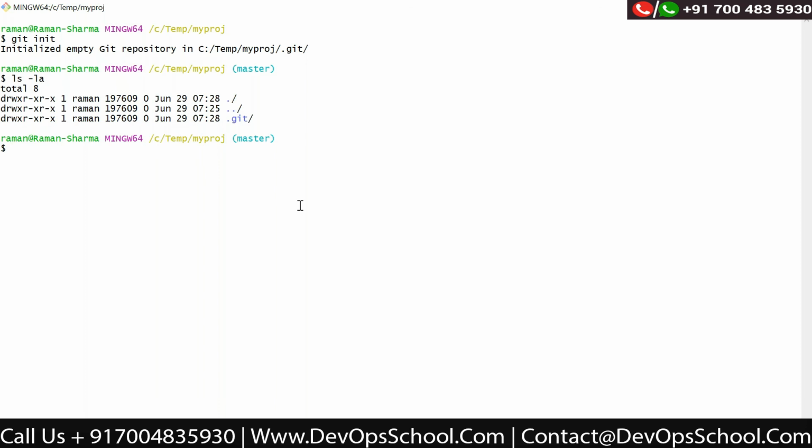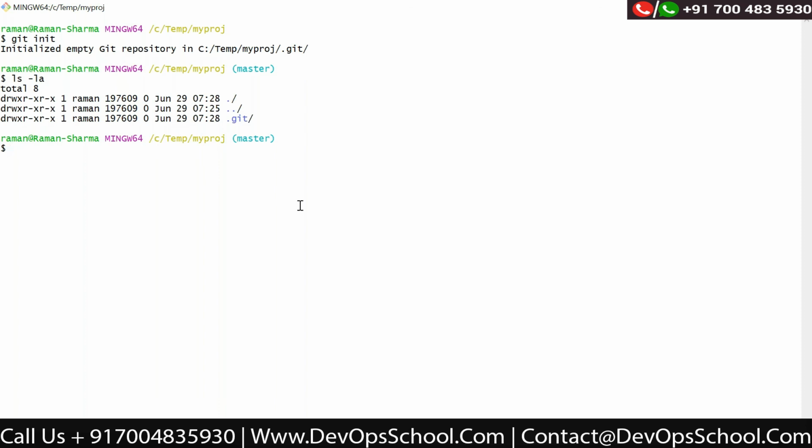as I mentioned, there are two types of configuration files. One is the global .gitconfig file and the second is the local config file. The local configuration file has more priority as compared to the global configuration file.